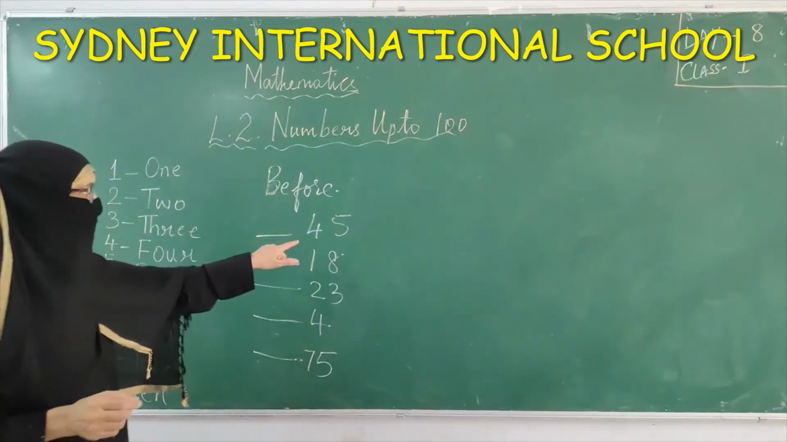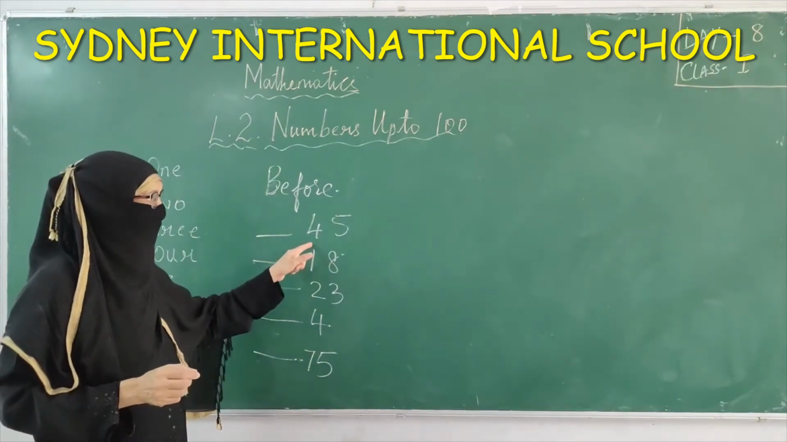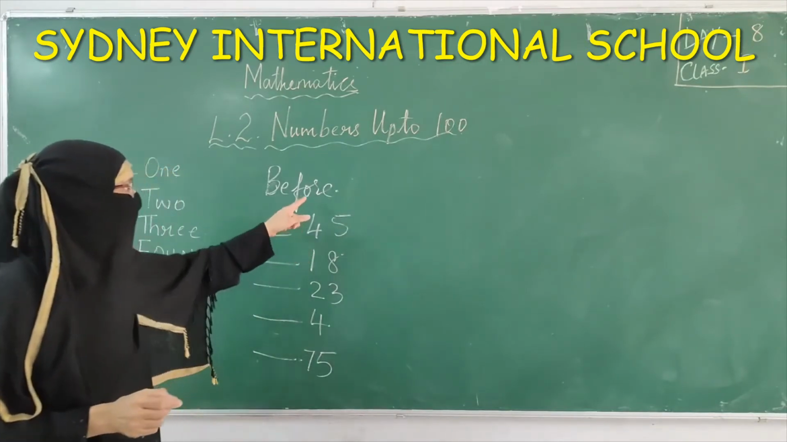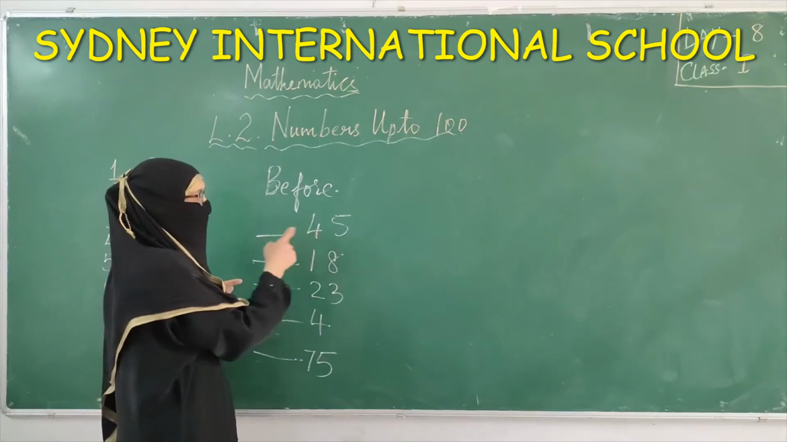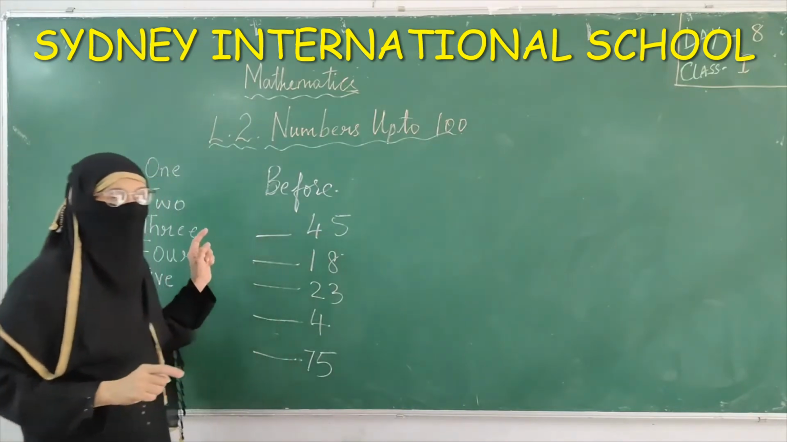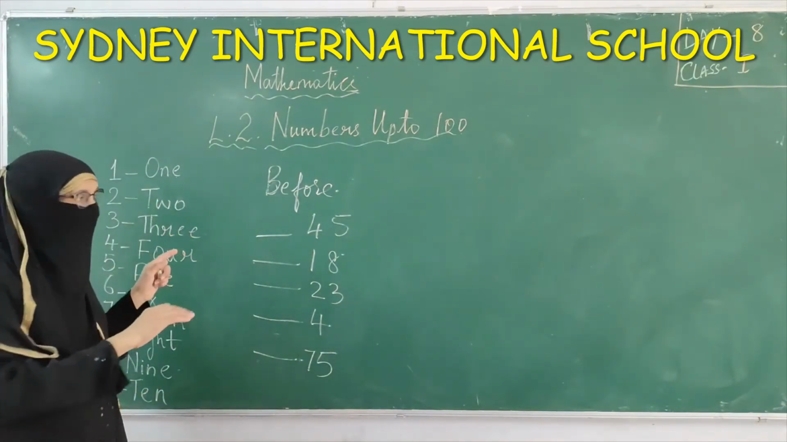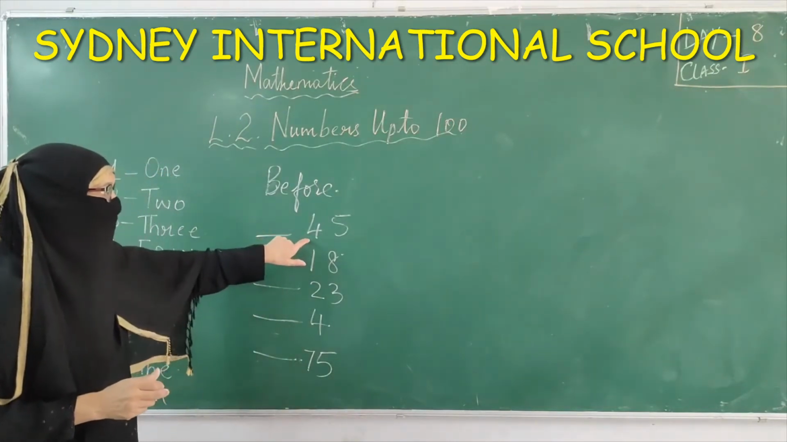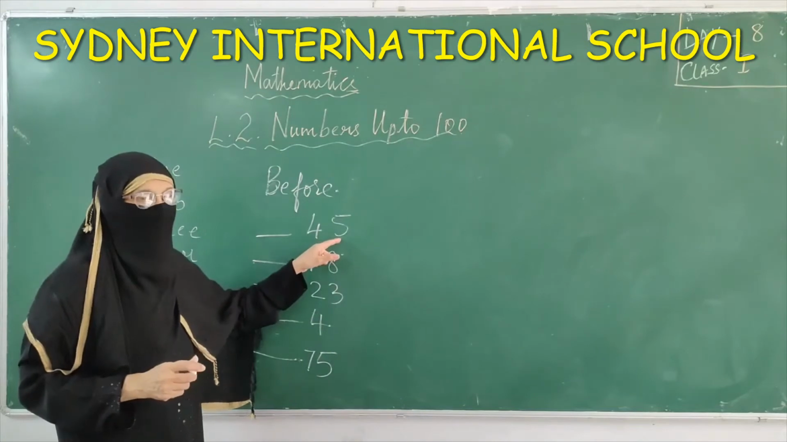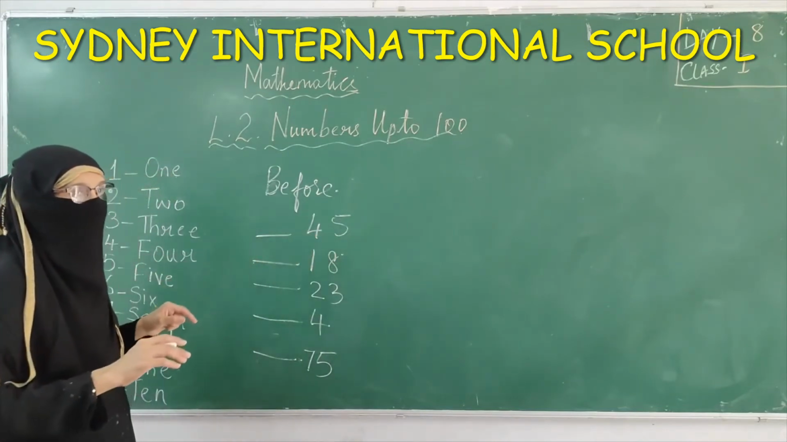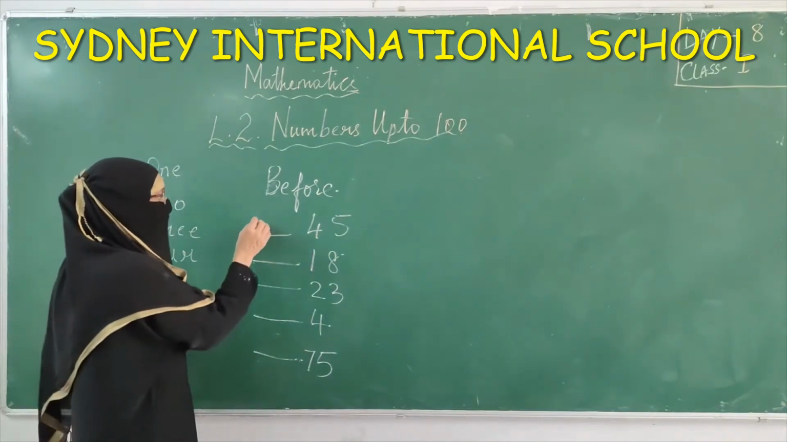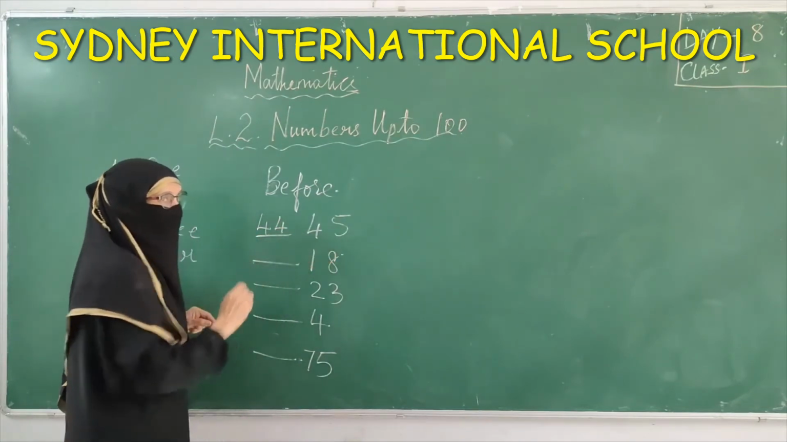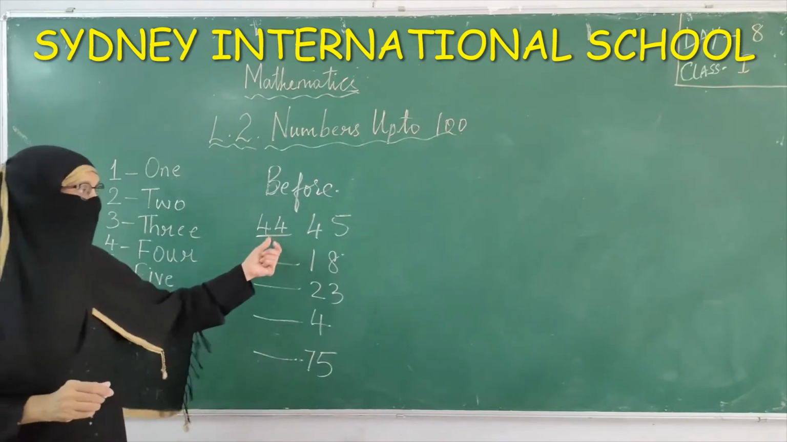Now, what is this number? 45. So children, the number less than this number, if we write it, becomes the before. The number before this number is called before. So I wrote the number 4, 5, 45. So 1 less than 45. What is the number 1 less than 45? 44. Yeah, this is the number before.